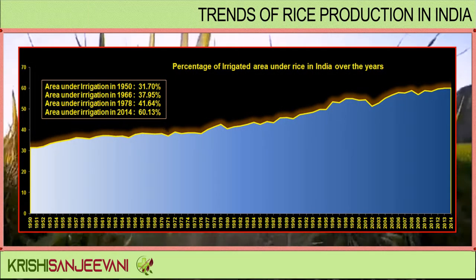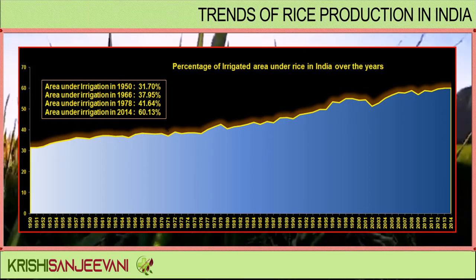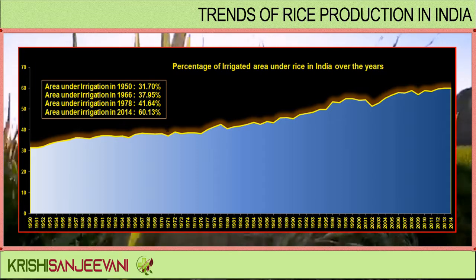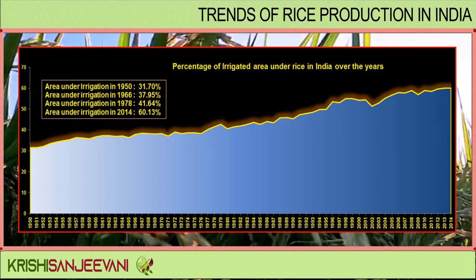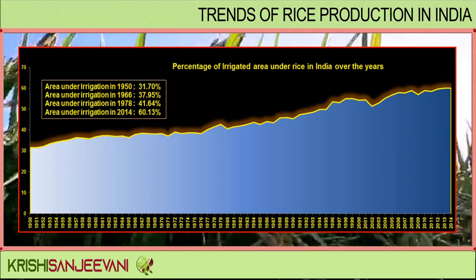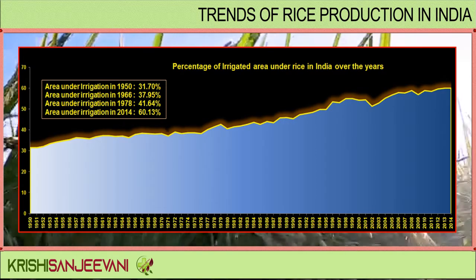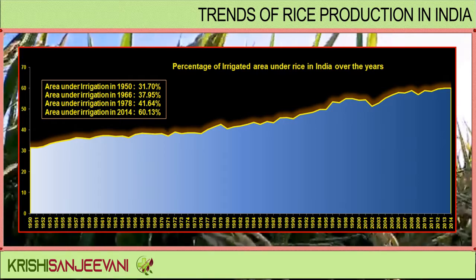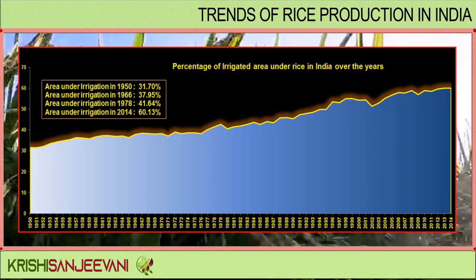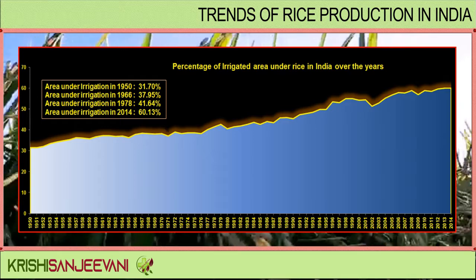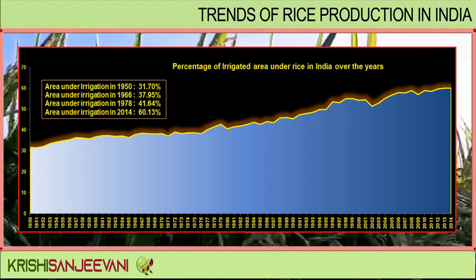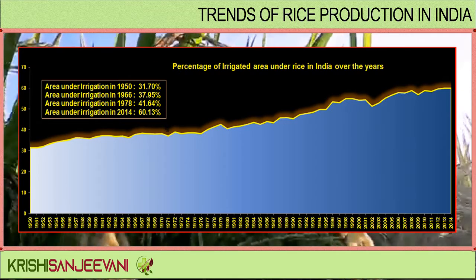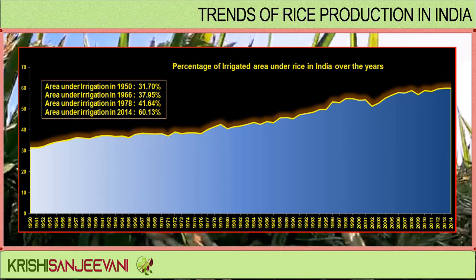Percentage of irrigated area under rice in India over the years. While the area under irrigation in 1950 was 31.70% of the total cultivated area, it increased to 37.95% in 1966. By the end of the Green Revolution launch in 1978, it increased to 41.64%, and by 2014, it increased to 60.13% of the total cultivated area.